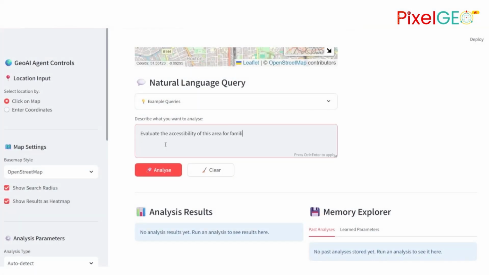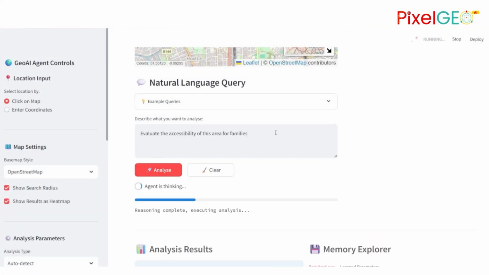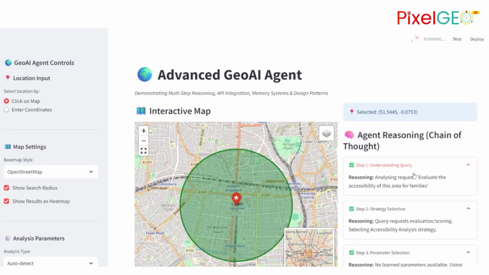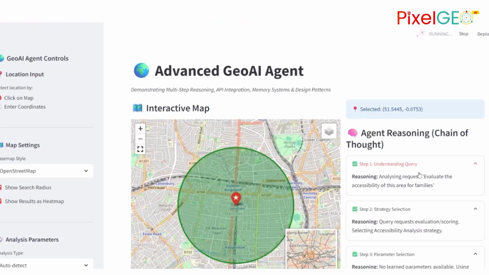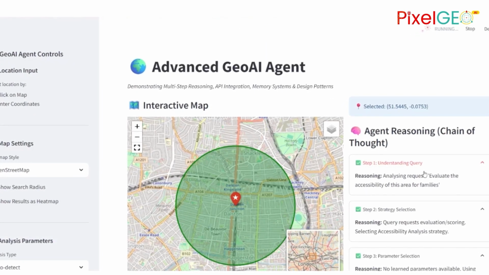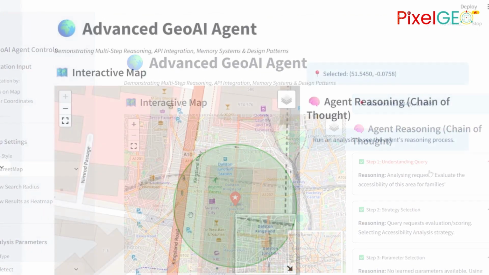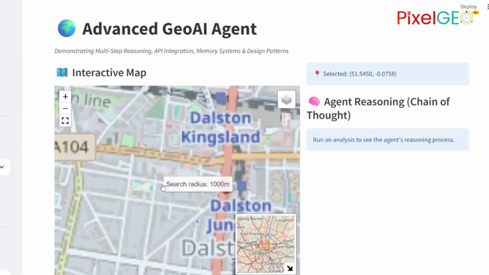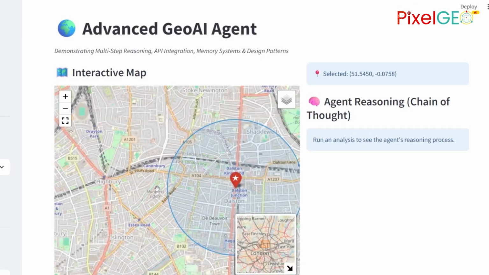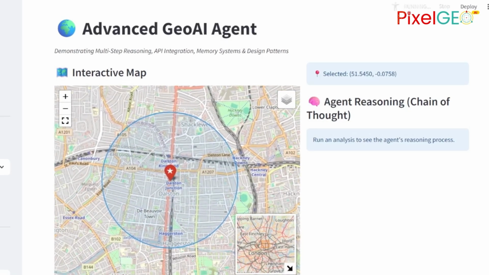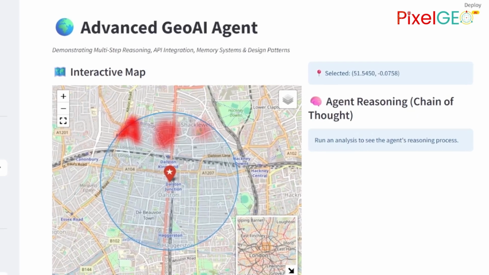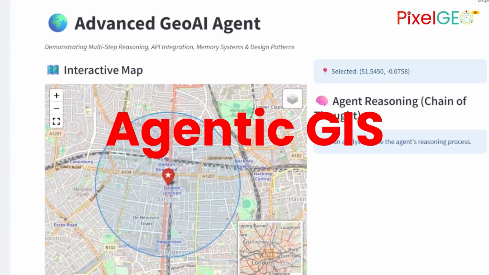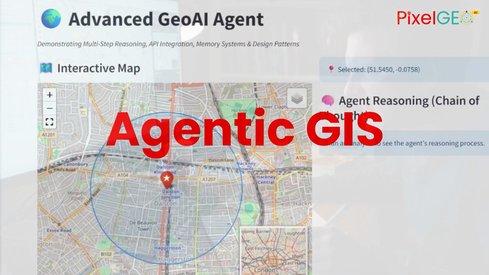Let me show you. This is not a chatbot that just talks. This is an agent that reasons through problems step by step, just like an experienced GIS analyst would. It understands your question, picks the right analysis strategy, queries real data from OpenStreetMap, and delivers results you can actually use. This is Agentic GIS, and I want to show you exactly how it works.